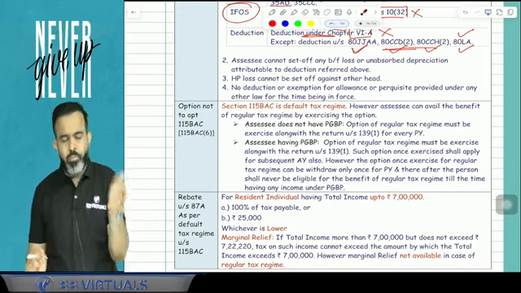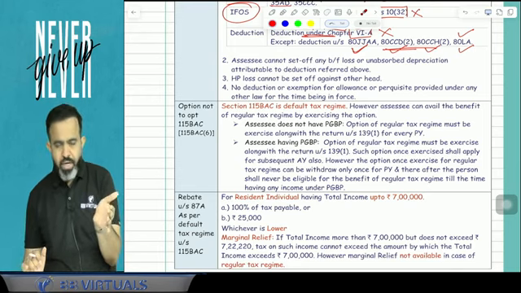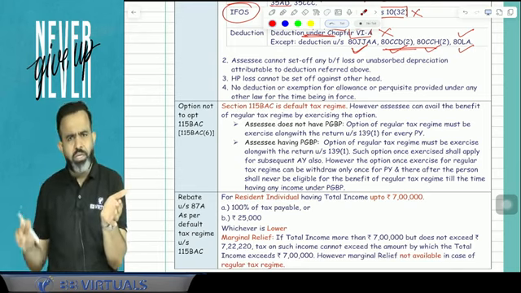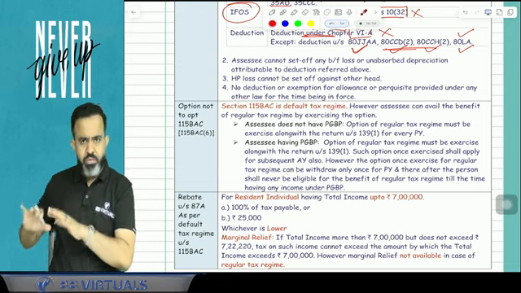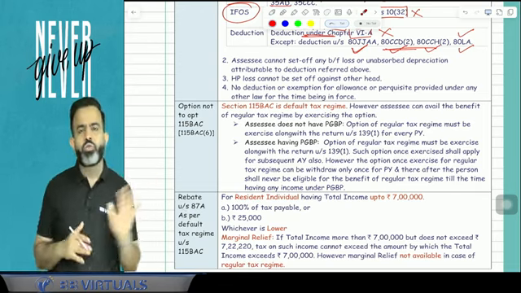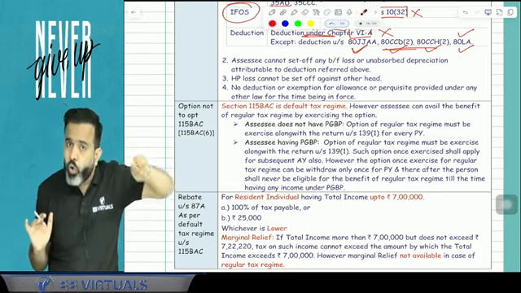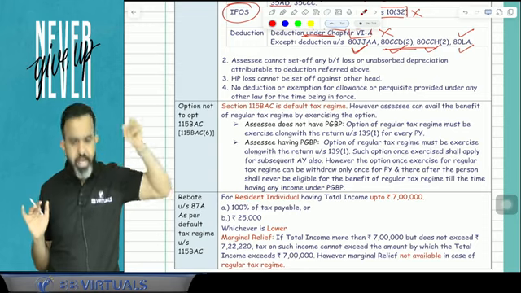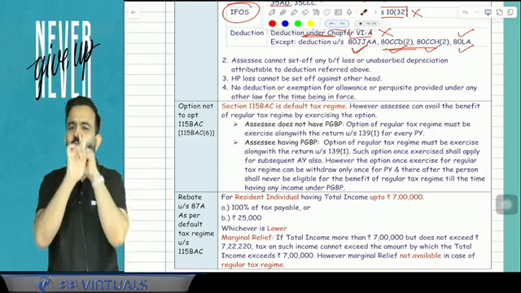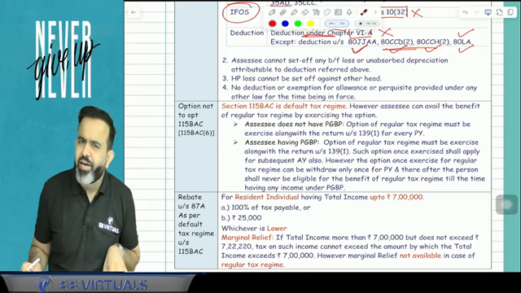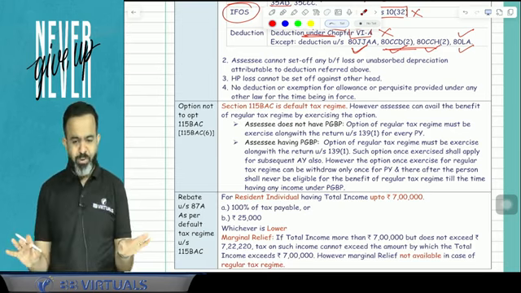Suppose you are having PGBP income and you opt out from 115BAC and you are following the normal provision, claiming additional depreciation and all. Then for the subsequent years also the normal provision has to be followed. But in any year, if you opted for 115BAC, then you cannot opt out till the time you are having that business. So till the time you are having business income, you cannot opt out. You got my point or not?